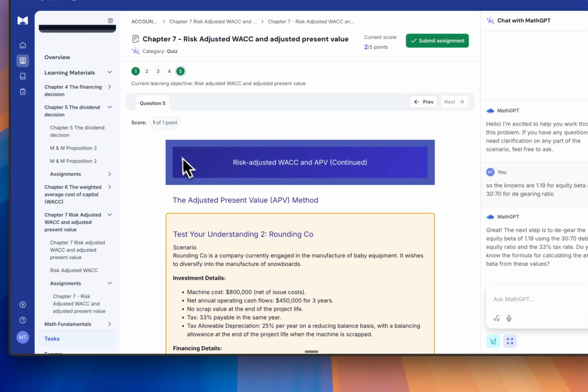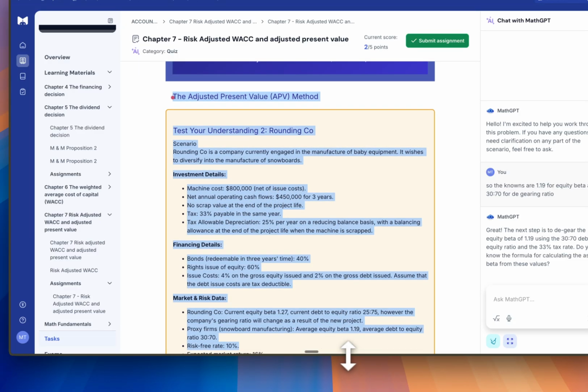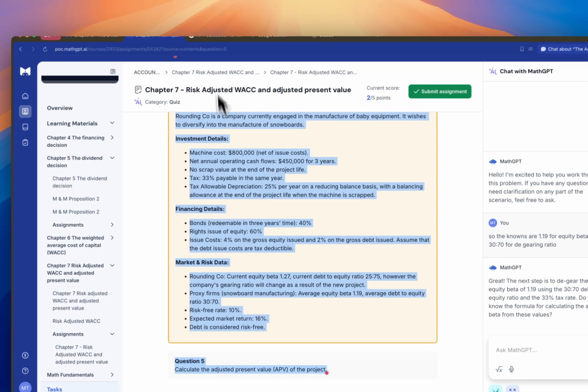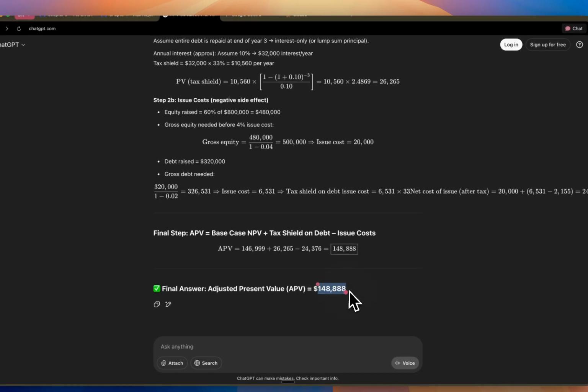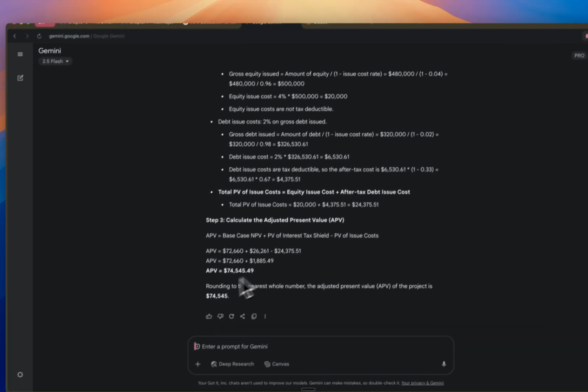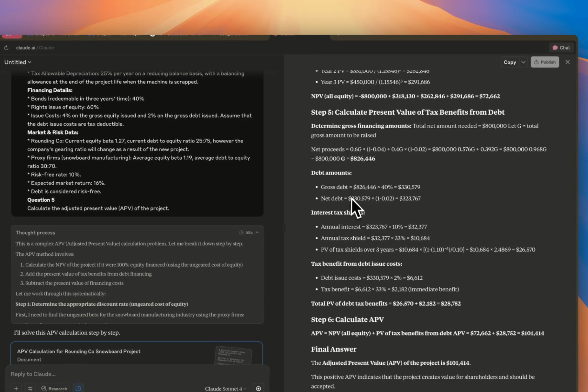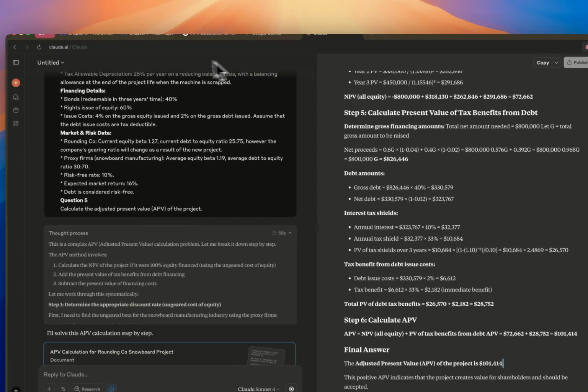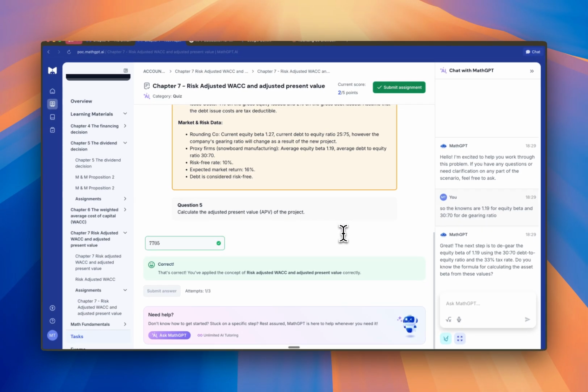So it's interesting. If we were to take this exact same question and put it in the state-of-the-art chatbots, such as ChatGPT, which gives us this answer, Gemini, which gives us this answer, and Claude, which gives us this answer, these are all wrong. The question's actual answer is 7,705, and the reason MathGPT's Gelato is able to solve it is because we're extremely guardrailed and 100% accurate. We don't output wrong answers to the student because we believe that it's extremely important that the student trusts the bot and can learn from it without feeling like it can make mistakes.